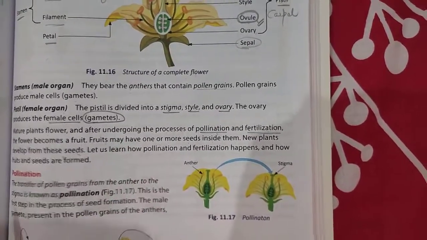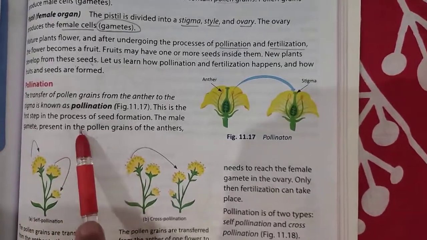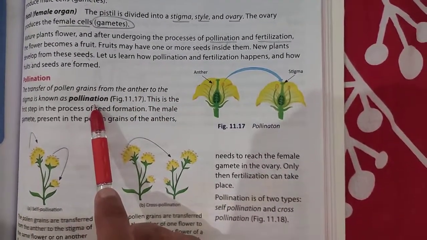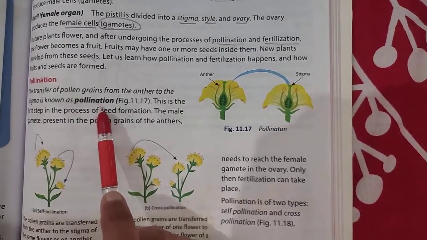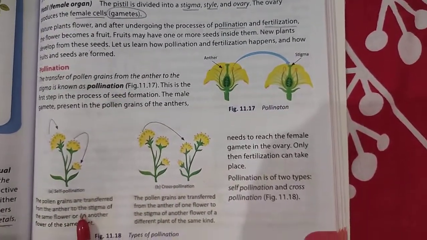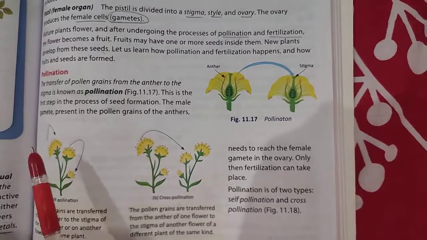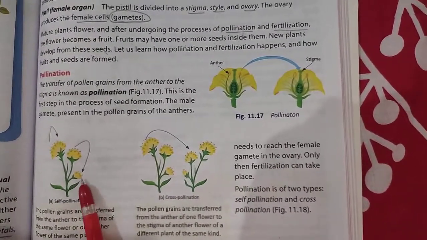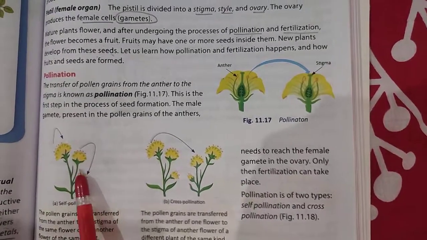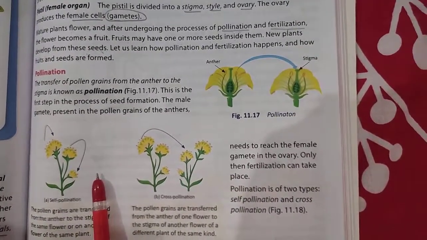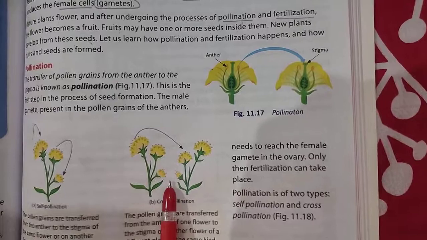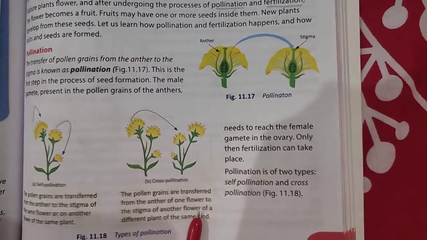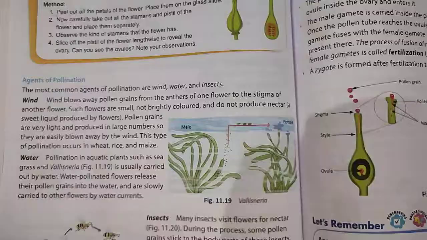Let us discuss pollination and fertilization. The transfer of pollen grains from anther to stigma of the same flower or a different flower is known as pollination. If it is transferred from the anther to the stigma of the same flower, it is known as self-pollination. If it is transferred from the anther to the stigma of another flower of a different variety, then the pollination is known as cross-pollination.